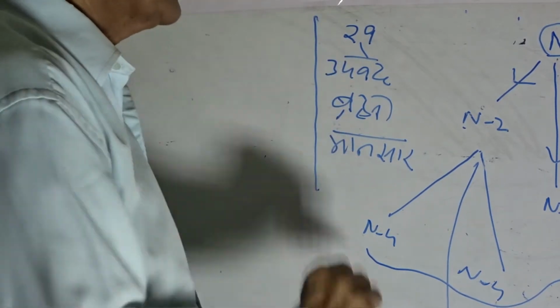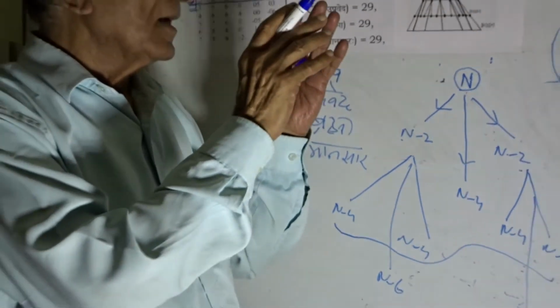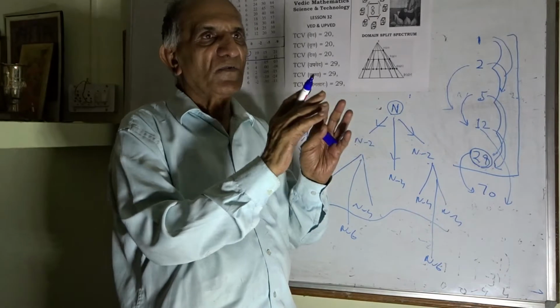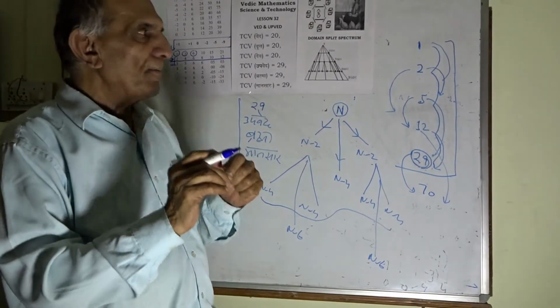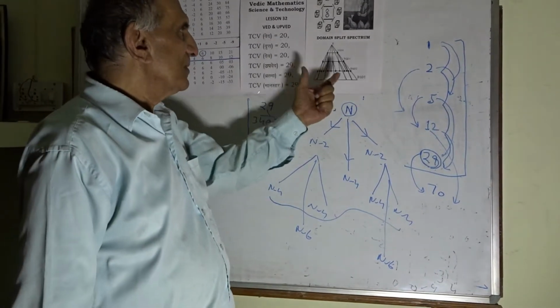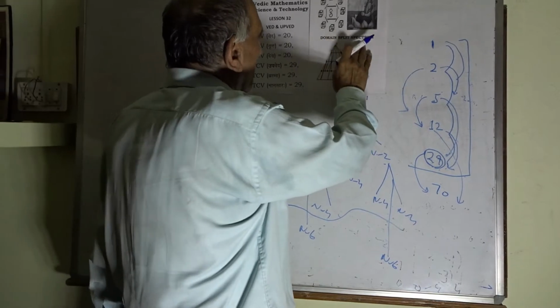Vedic mathematics, science and technology, in being chased, shall in this format's values compendium make a specific tabulation, make a specific entry of this domain split spectrum.